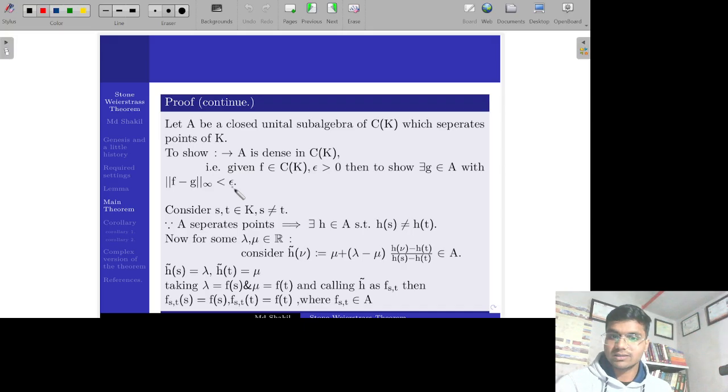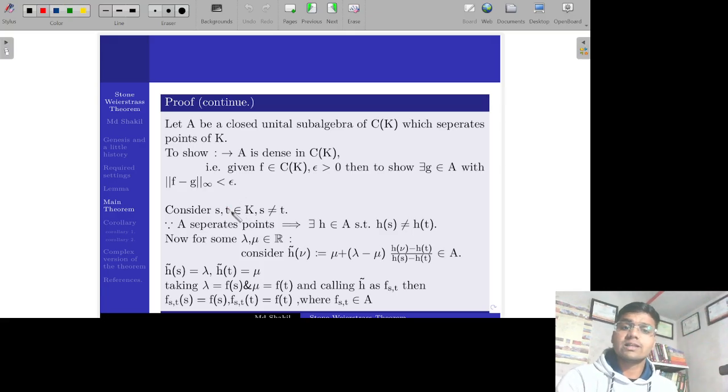It means you take any continuous function over the compact set K and take any epsilon greater than 0, then you will get an element G of A in the epsilon neighborhood of F with respect to the sup norm.